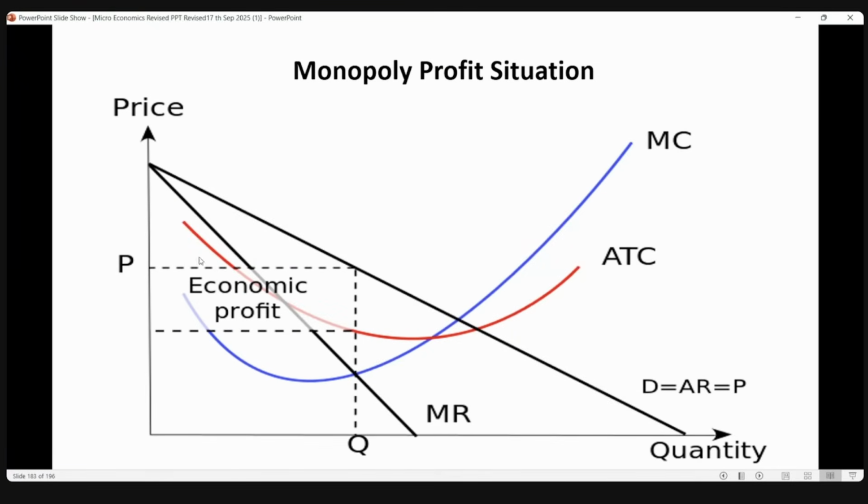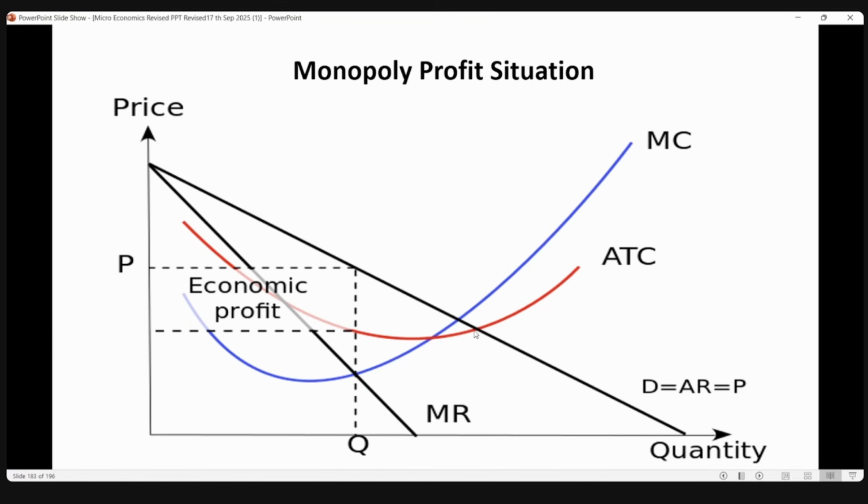You see this is a total cost curve, and a marginal cost curve which intersects at this point E where equilibrium exists, and the profit situation is the same. From the equilibrium, draw a line touching the revenue curve. This is the AR curve.